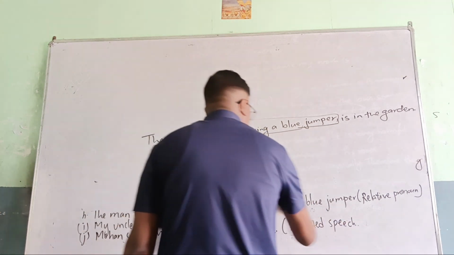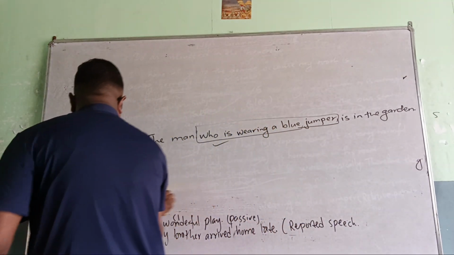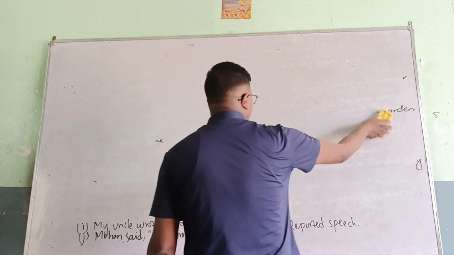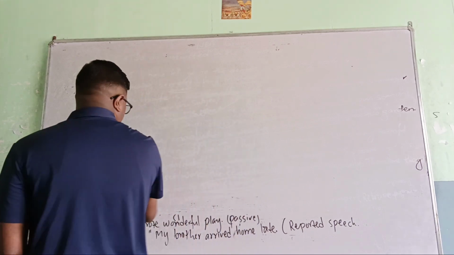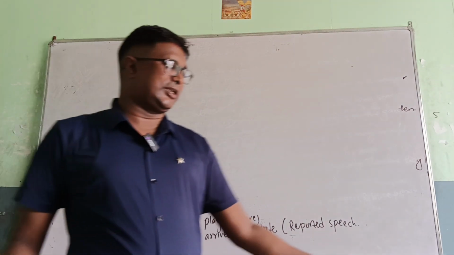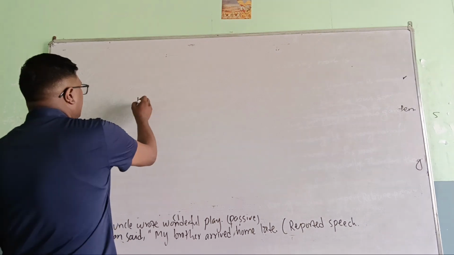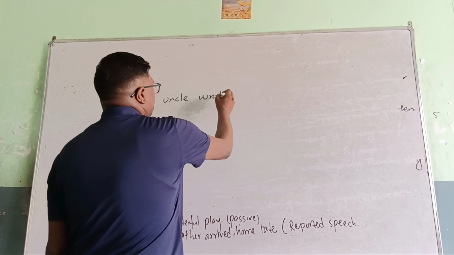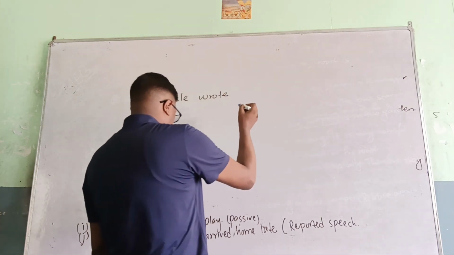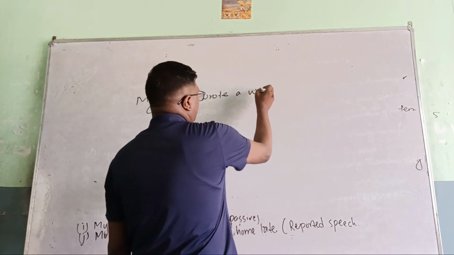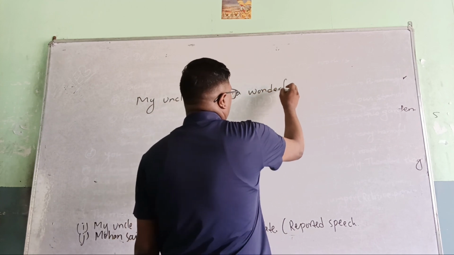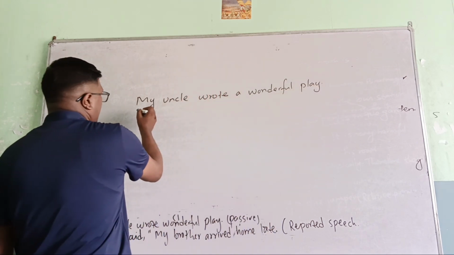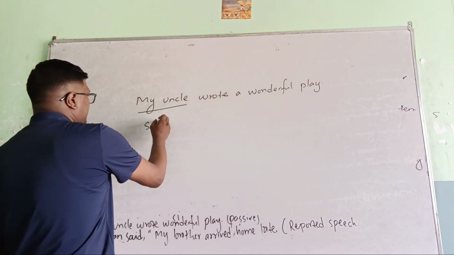Let's talk about question number M. My uncle wrote a wonderful play. This question is in simple past tense. Here, my uncle is the subject.